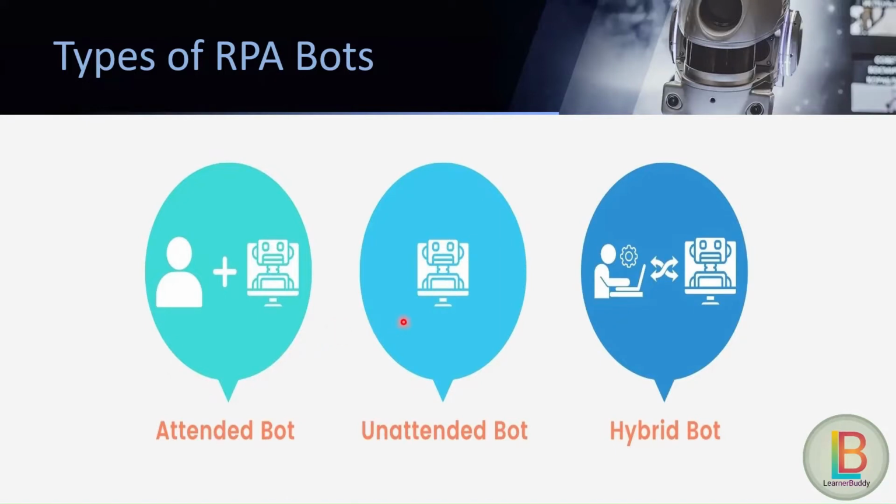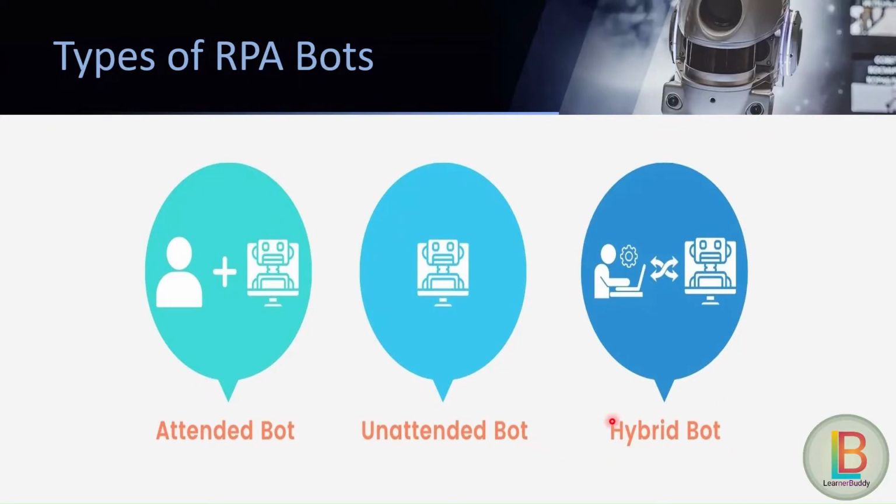On the other hand, unattended bots are those bots which don't need any human intervention or any human interaction during the whole process. Any process can be done by the unattended bot itself. So that's why it is called unattended bot. It doesn't need any human interaction during the whole process.